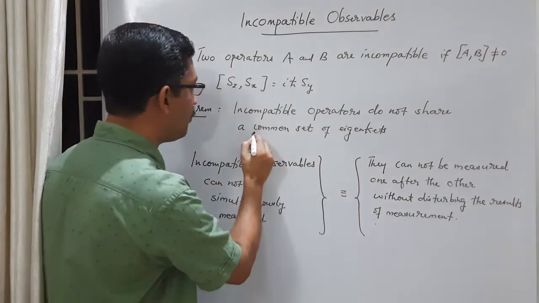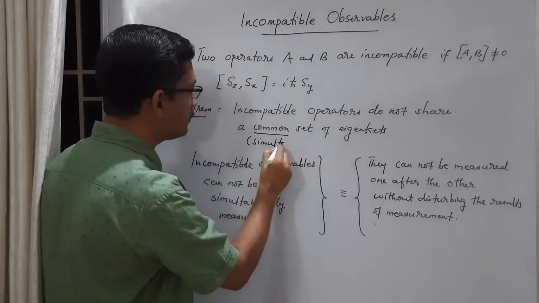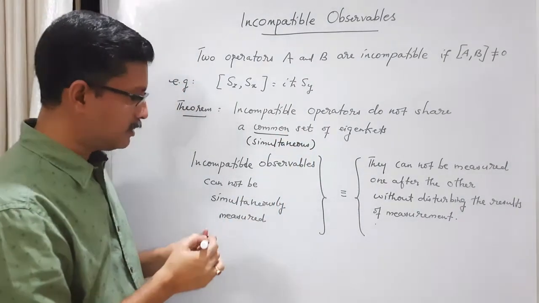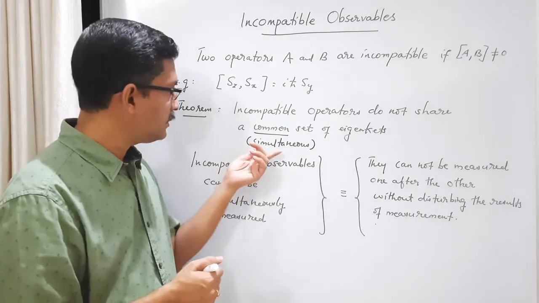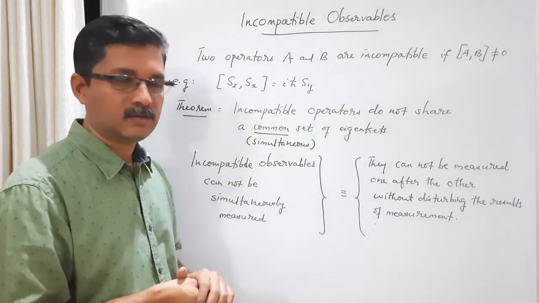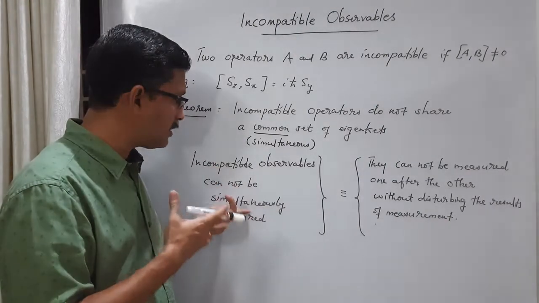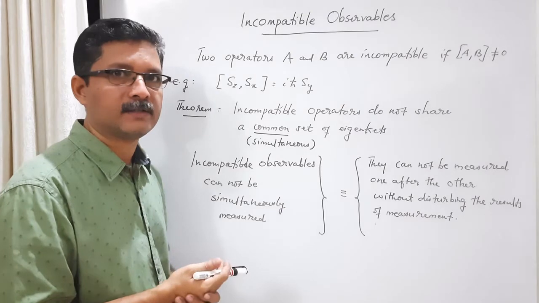So this word common, another word that we use is simultaneous. Incompatible operators do not share a simultaneous set of eigenkets. So simultaneous simply means common. So they cannot be simultaneously measured, which means we cannot measure them in a common set of eigenkets. There is no such common set of eigenkets.